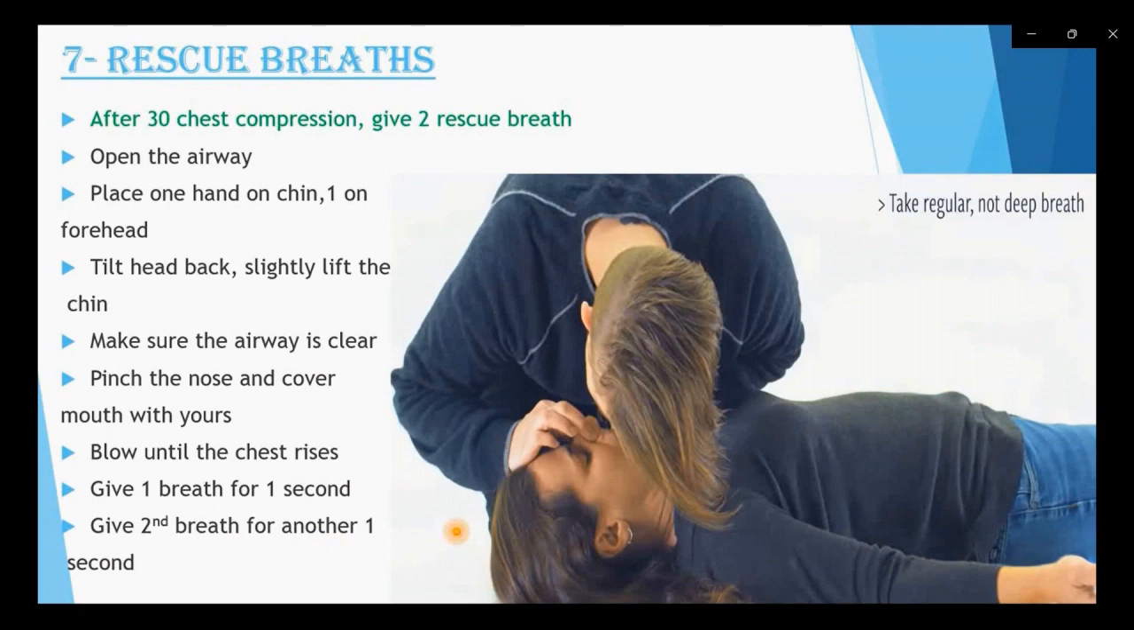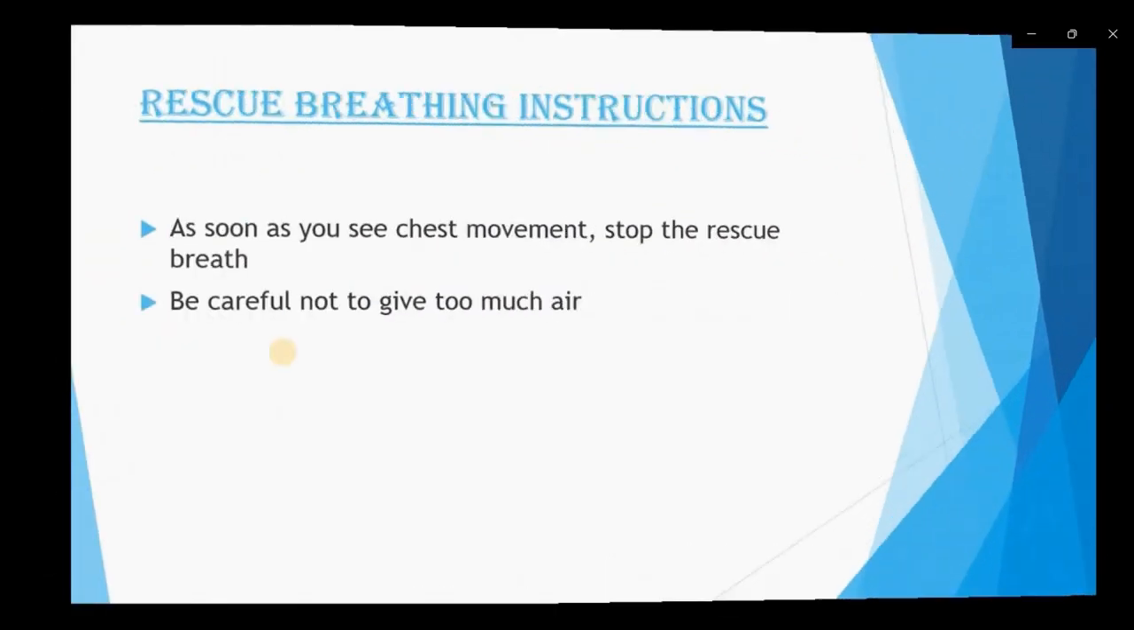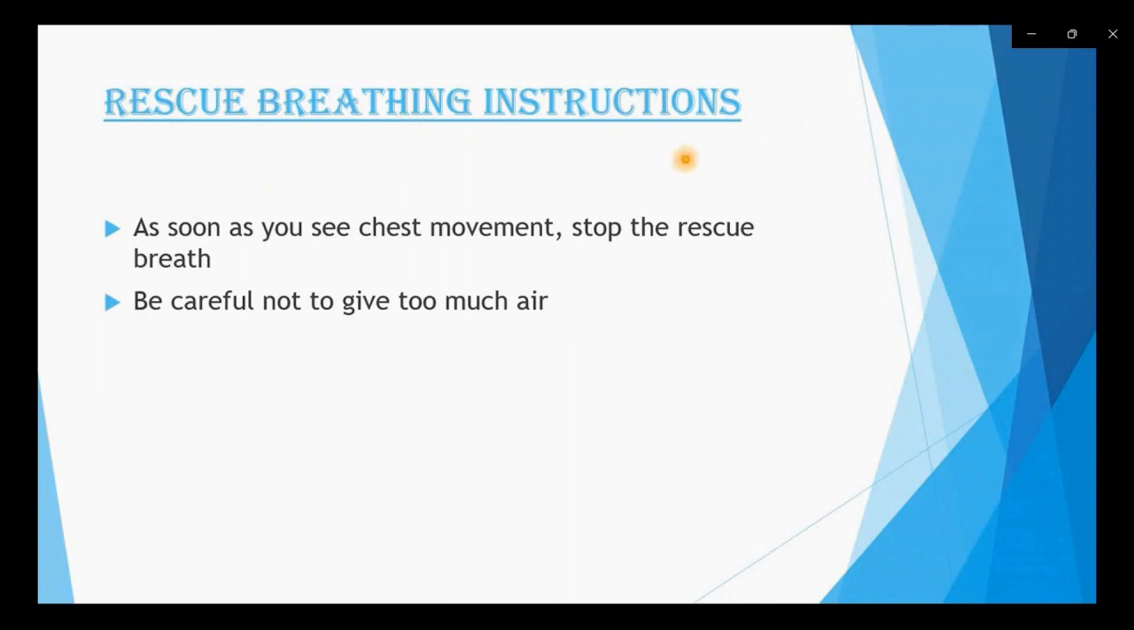We have to blow until the chest rises. I hope friends this slide is also clear. Now let us move to the rescue breathing instructions. There are some instructions for rescue breathing. As soon as you see chest movement, stop the rescue breathing. If you see that the chest has started moving upward or downward, then we should stop the rescue breathing. So one eye should be on the chest of the patient.